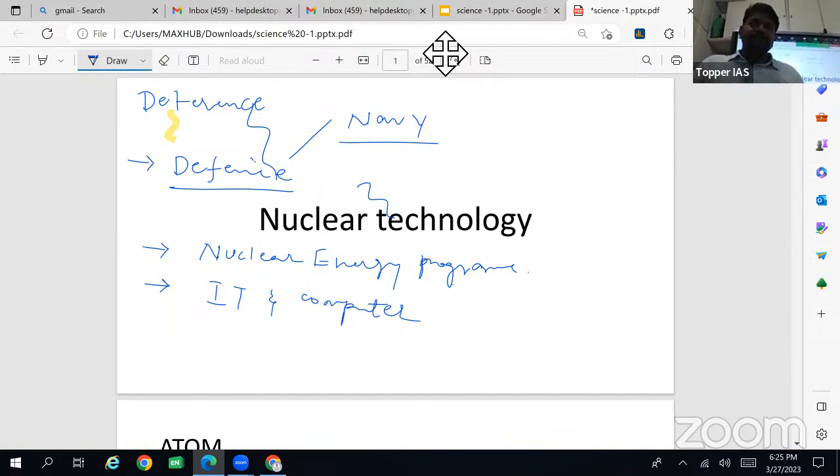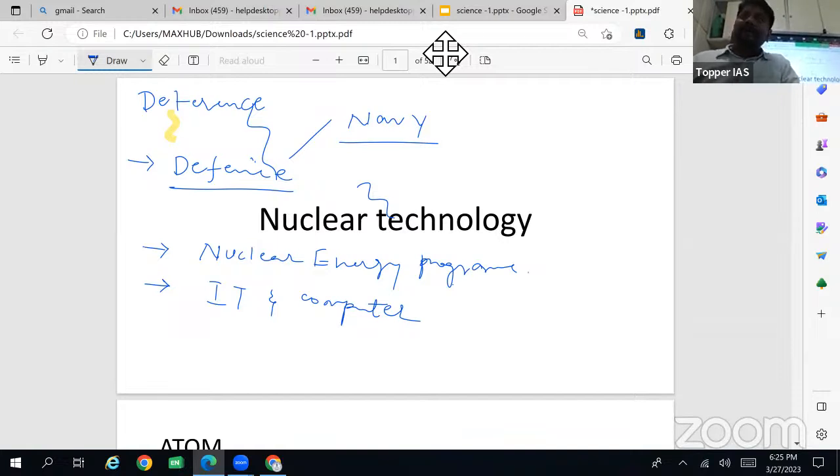Supercomputers. So supercomputer development history, applications of supercomputers, then the Indian mission on supercomputers. Then other computing technologies, for example, edge computing. So what is edge computing? Then quantum computing.